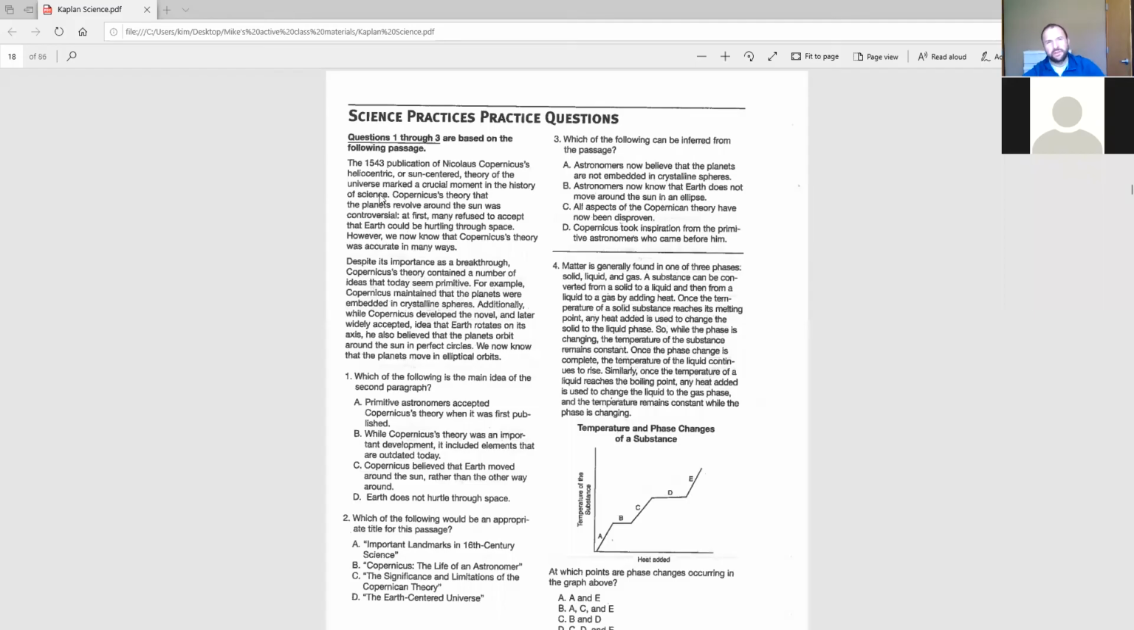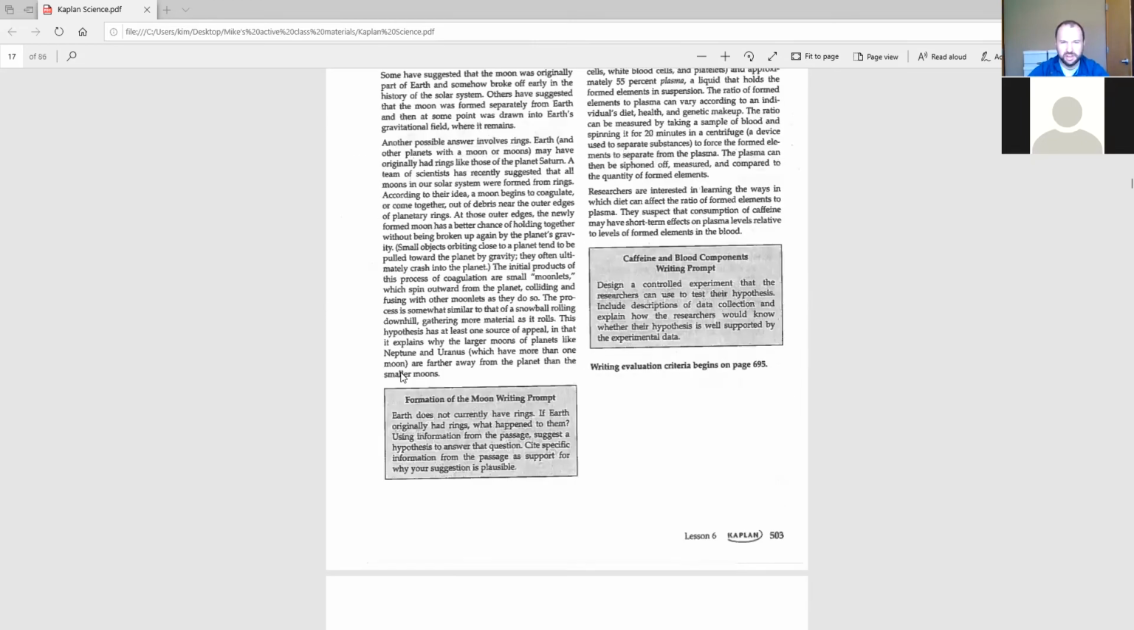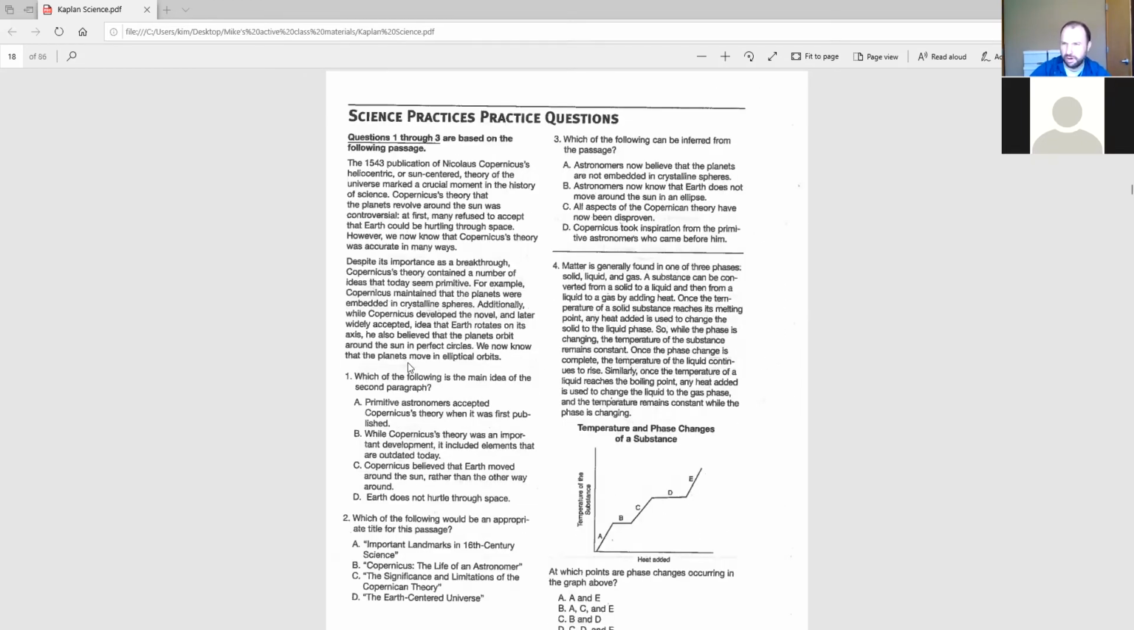All right, so let me do a quick little science lesson. And those of you that check this out, hopefully it helps. We're right at the end of the science practices section, I believe. Yesterday we did some statistics and talked about mean, median, mode, and range.